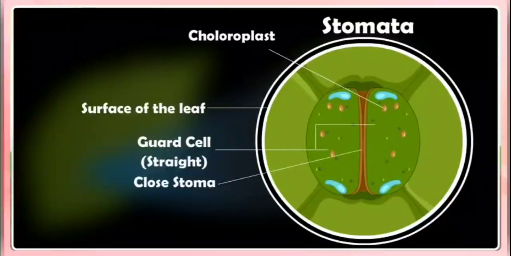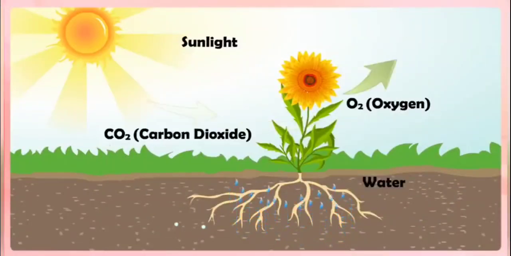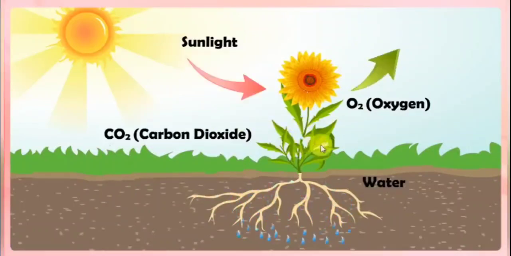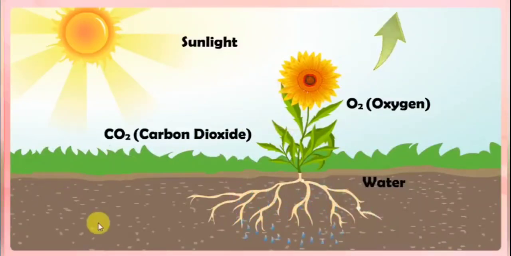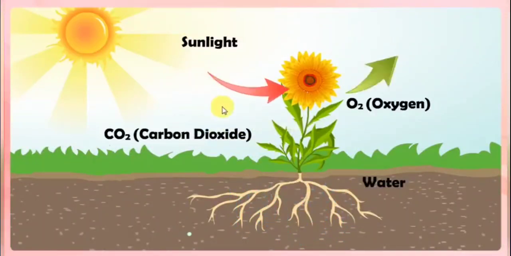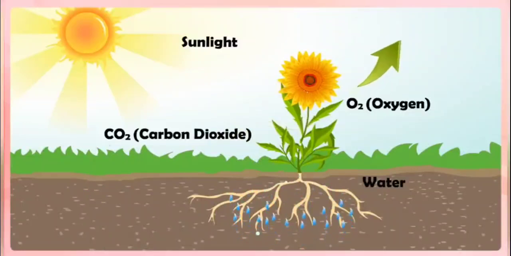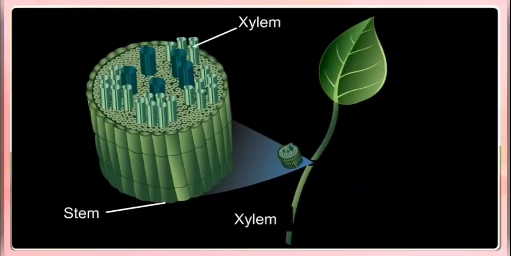The carbon dioxide gas present in air enters the leaves of a plant through the stomatal pores present on their surface, and the plants take water needed for photosynthesis from the soil. Soil always contains some water in it. Water present in the soil is absorbed by the roots of a plant and then transported to the leaves through the vessels which run like interconnected pipes throughout the roots, stem, branches and leaves. The tiny pipe-like vessels which transport water from the roots of a plant to its leaves are called xylem.